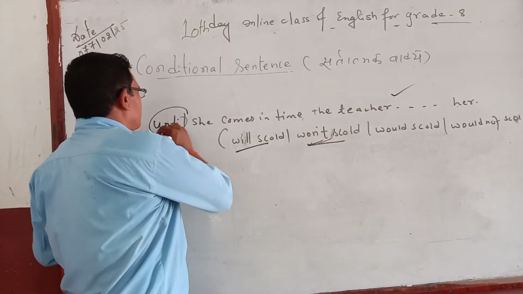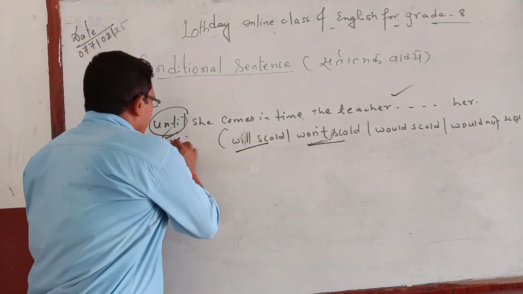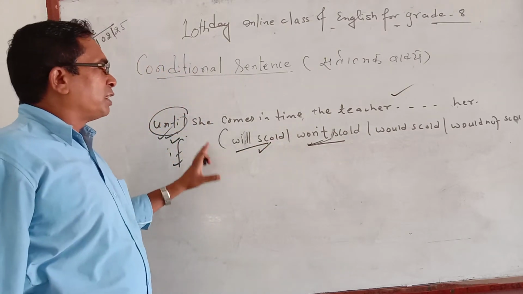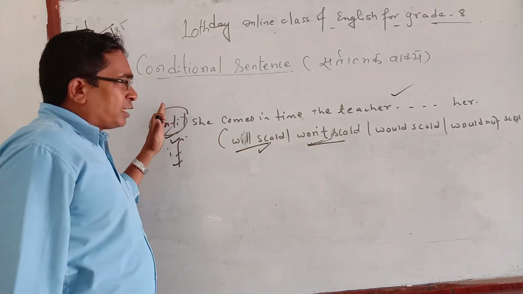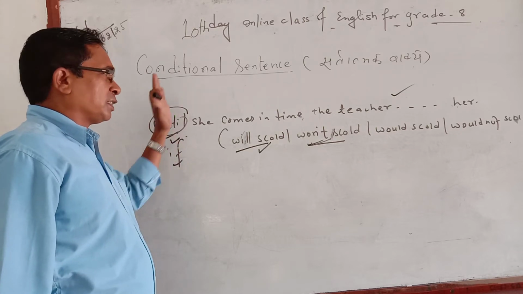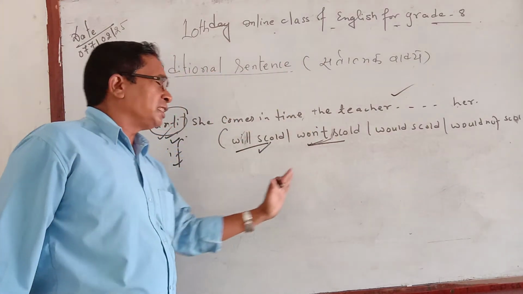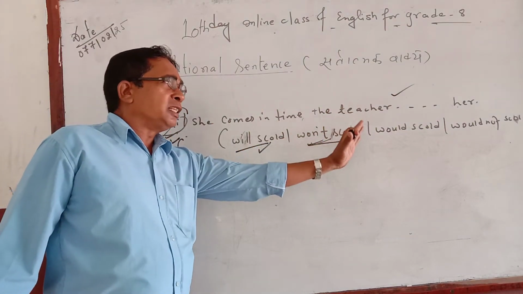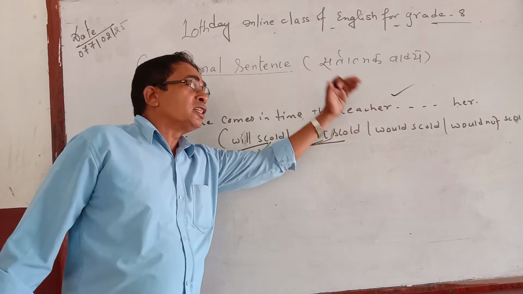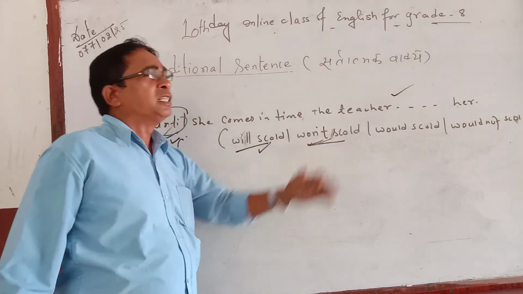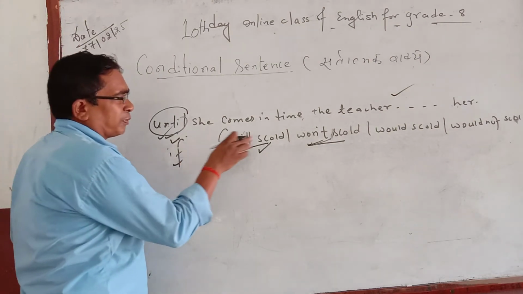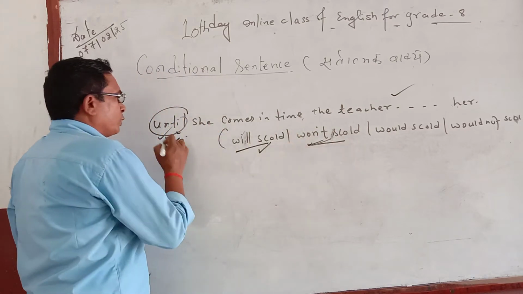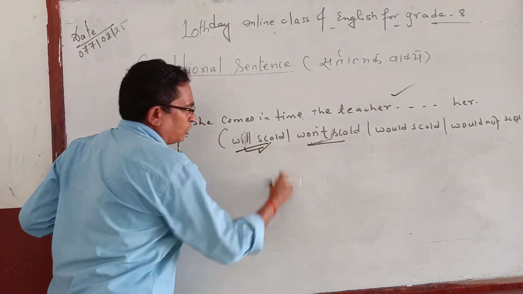But suppose there is no until, no unless here, and you find if, then the result will be will be called. So what is the difference between if, whether, until, unless? If there is if or whether, condition as it is, result as it is. But if there is until or unless in the condition, the result and condition both stay as they are, only the difference is that the result should be negative. I mean not should be added there. That will be clear with the help of this example. There is until, so the right answer is won't be called. But suppose there is no until, there is if, then the right answer will be will be called.